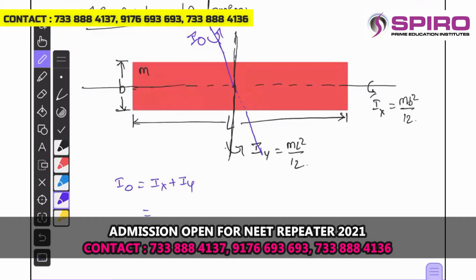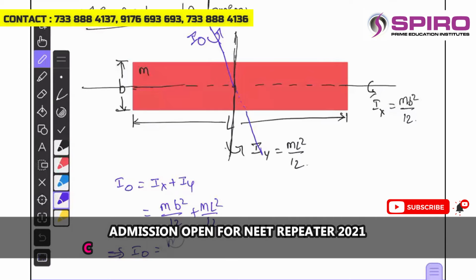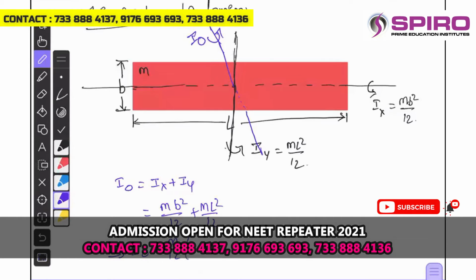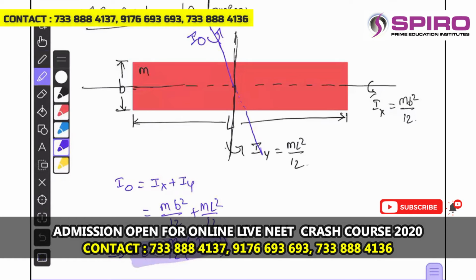So what are Ix and Iy? Ix will be MB square by 12 plus Iy is ML square by 12. Or you can simplify and write I naught is equal to M by 12 times (B square plus L square).